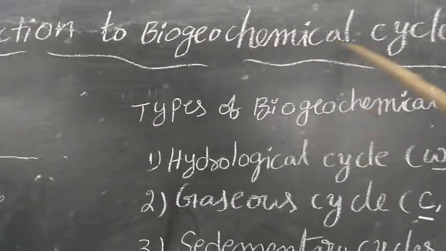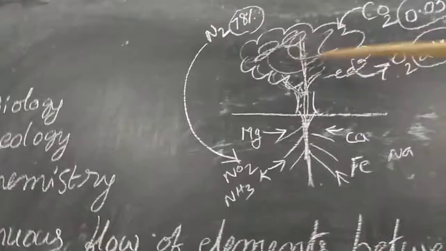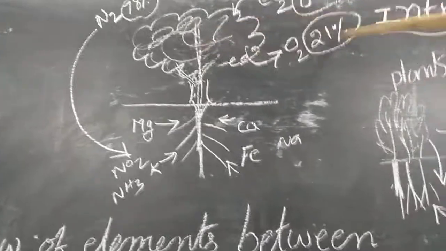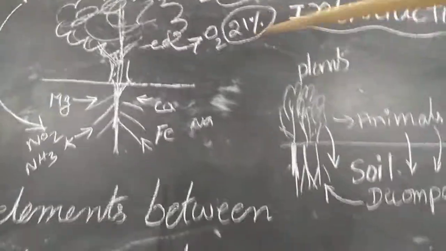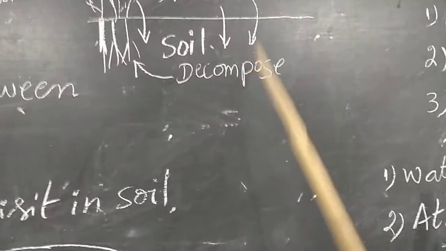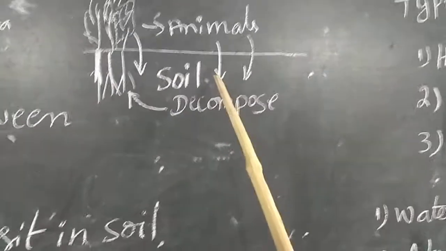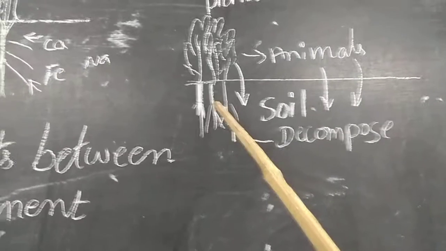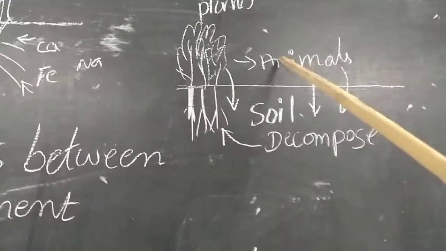Here, in biogeochemical cycles, plants absorb all the elements present in the soil and prepare food material. When animals feed on plants, these chemical compounds present in the plants reach the animal. When plants and animals die, the microorganisms decompose the plant and animal debris, breaking the complex organic substances into simpler products, and these simpler products are readily absorbed by the roots again. It happens in a cyclic form.